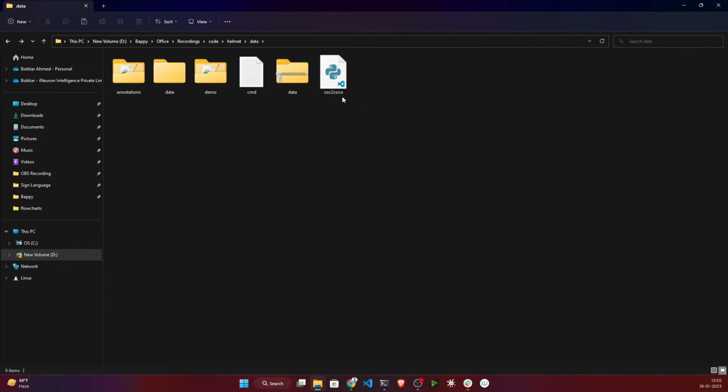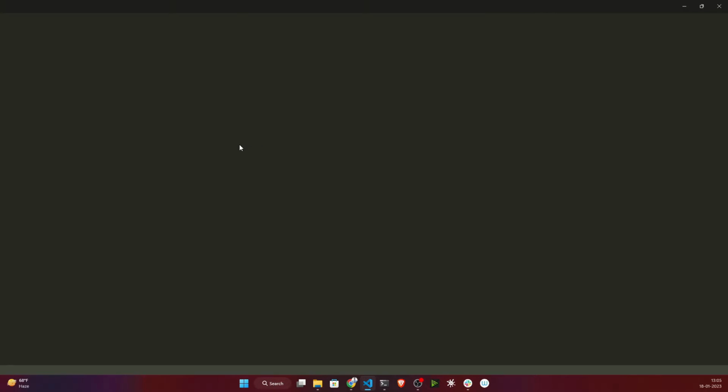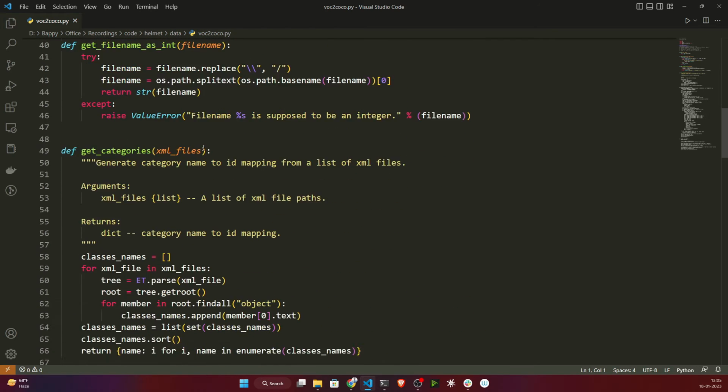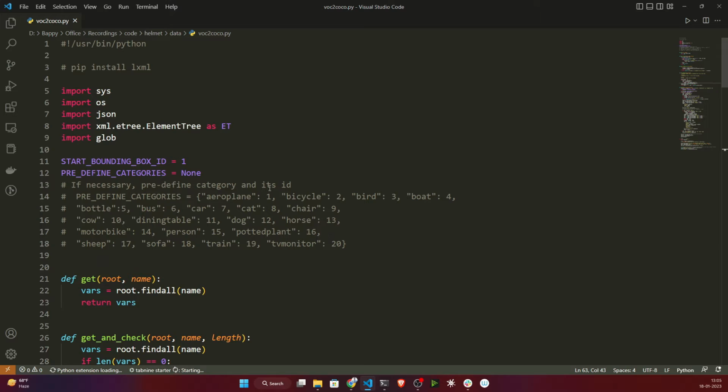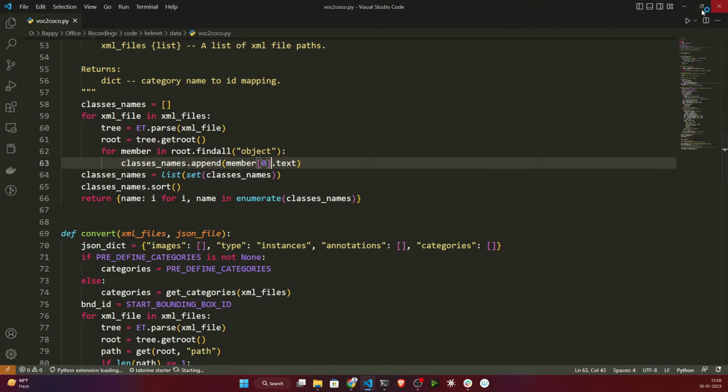called VOC to COCO. Basically you need to convert your Pascal VOC to COCO format. For that you need this Python file. Here I have written all the code for how to do it. This kind of script you can get from the internet itself. You don't have to worry, just try to use this script.